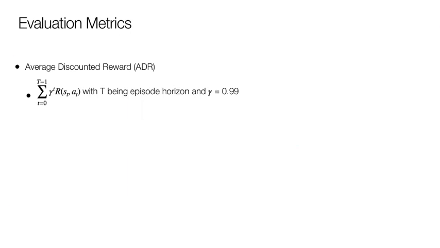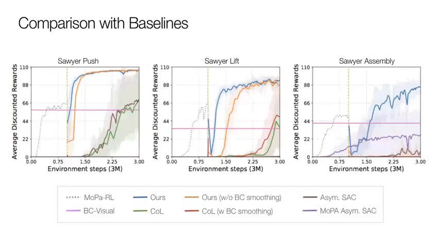For evaluation, we use average discounted rewards, which would be higher when a task is completed in a shorter time due to the exponentially decaying gamma parameter with increasing time steps. Since our method completes each of the tasks at least 2 to 3 times faster compared to the baselines, its average discounted reward is also much higher. As illustrated in these plots, our method, the blue line here, has the highest average discounted reward for all the 3 tasks compared to our state-based agent MOPA-RL, the BC agent, as well as all the other baselines.